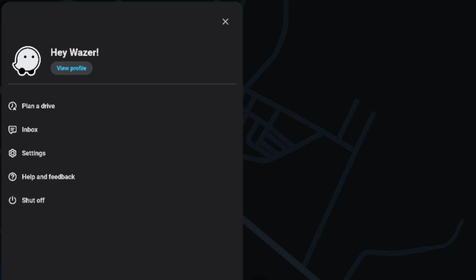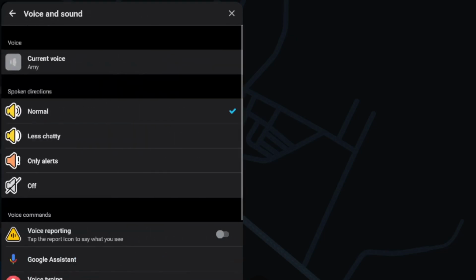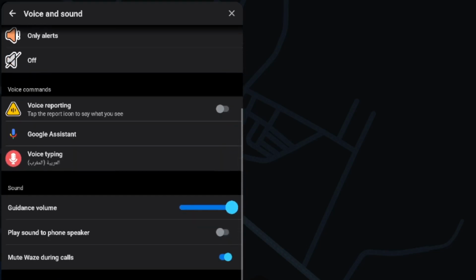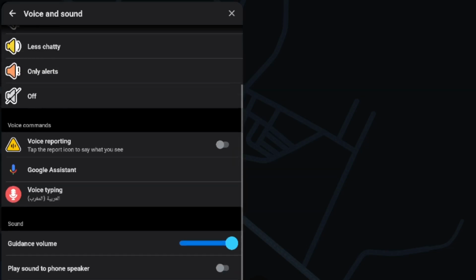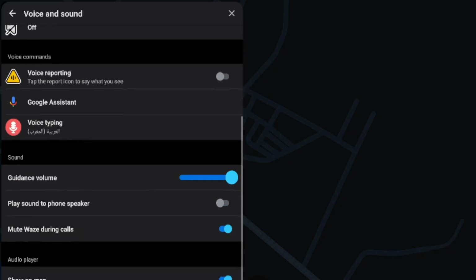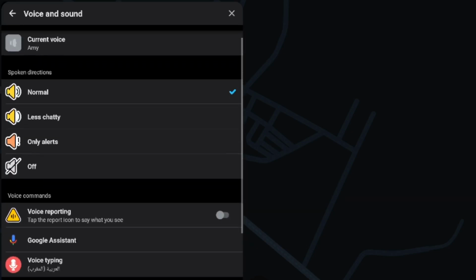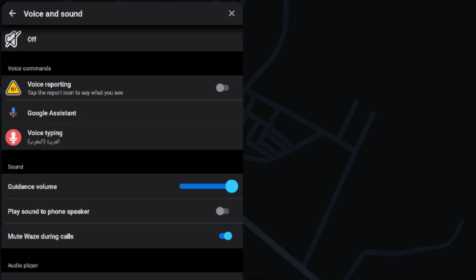First and foremost, we want to go and adjust our Waze audio settings. All of this by tapping on the menu, then all the way to settings, go to voice and sound, and try to switch play sound via if you can see the options. So as you see here, mute Waze during calls, you can activate this. You can play sound to phone speaker as well. You can increase or decrease the guidance volume, check the current voice as well. You can basically do multiple options.